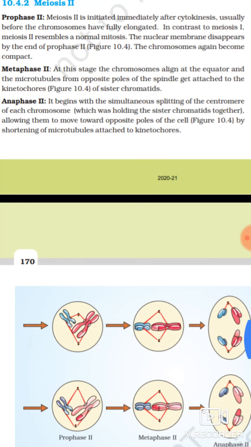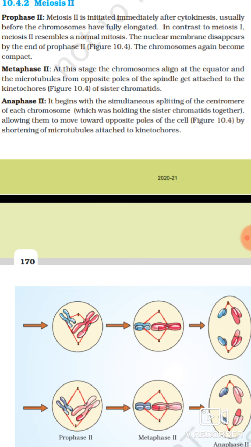Meiosis 2. Prophase 2. Meiosis 2 is initiated immediately after cytokinesis, usually before the chromosomes are fully elongated. In contrast to meiosis 1, meiosis 2 resembles a normal mitosis. The nuclear membrane disappears by the end of prophase 2. The chromosomes again become compact.